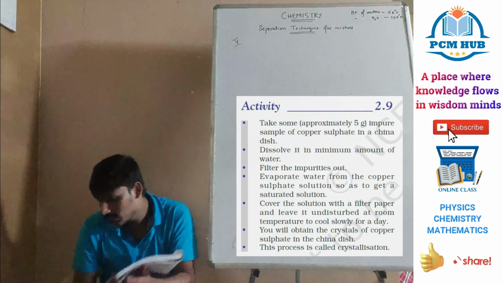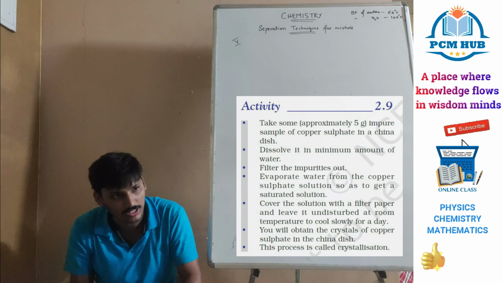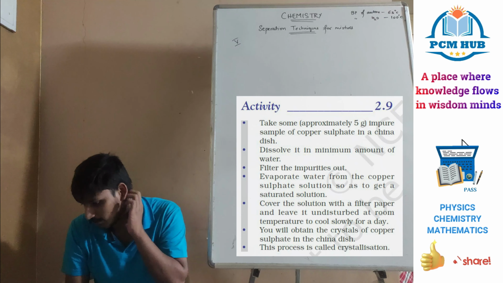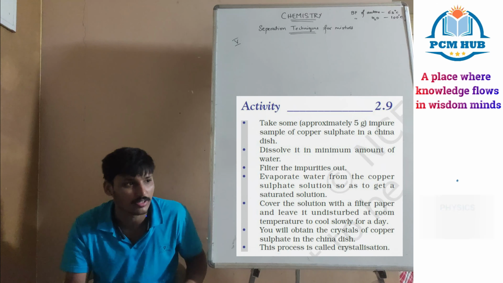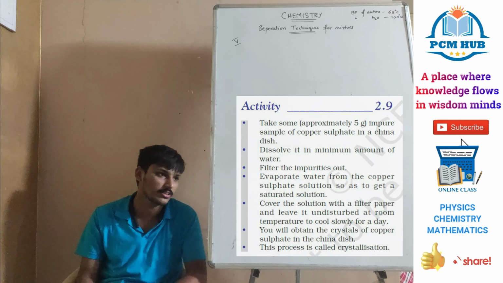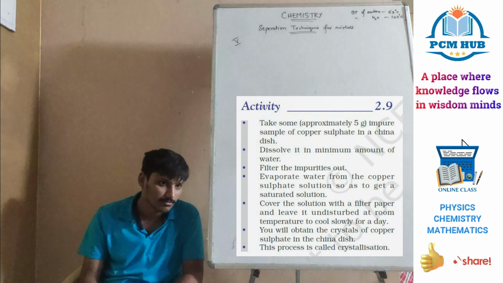So this is a method of purification of objects, nothing else. It's just a method of purification. This is generally used in salt water. How is salt obtained? Iodized salt. How is salt coming? Do you know?